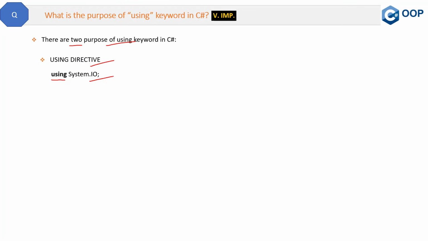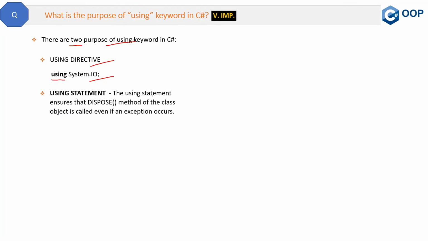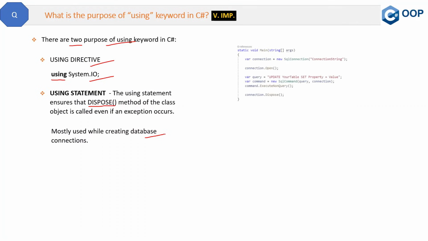Now, what is the using statement? The using statement ensures that the Dispose method of the class object is called even if an exception occurs. So it will make sure that the Dispose method will be called in any condition. Before giving an example, I will give the example of a database connection. Why? Because practically the using statement is mostly used in closing database connections. So let's see the example now.